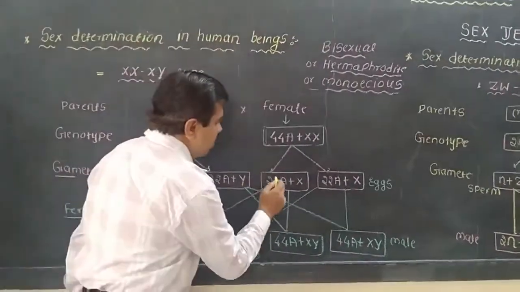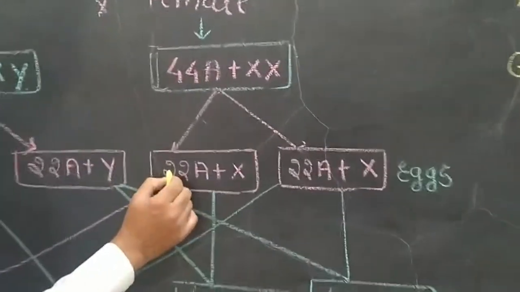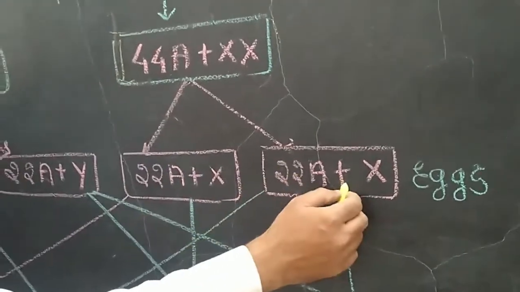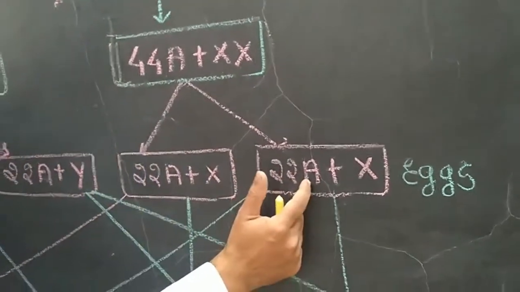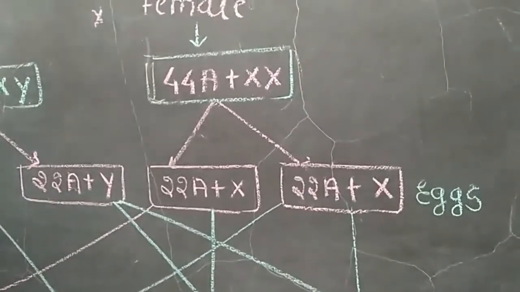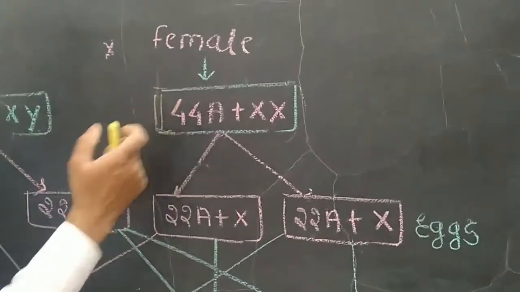But here the same type of eggs will be produced, each containing 22 autosomes plus the X chromosome, again 22 autosomes plus the X chromosome, meaning only one type of egg is produced. Hence this is known as homogametic. Homo means same, so the female is homogametic.